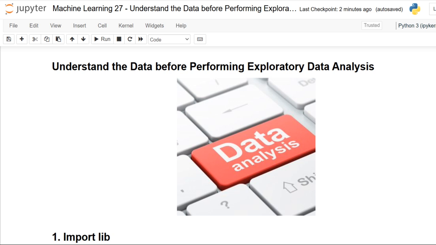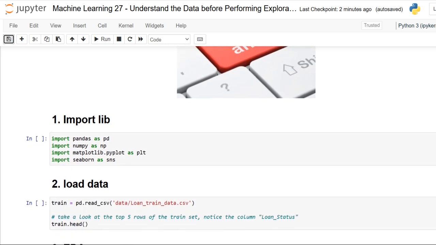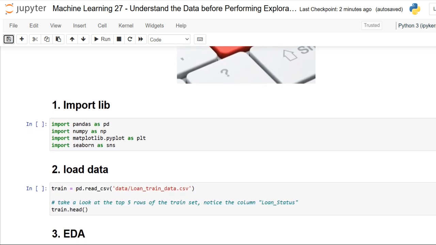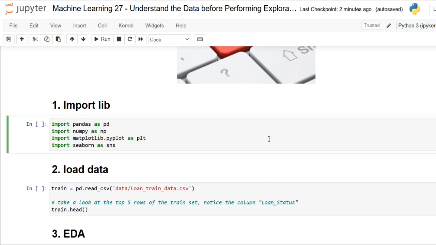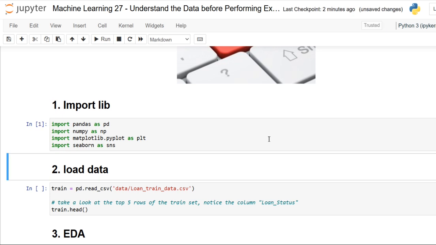Yes, dear friends. So before going on towards it, let me include the necessary libraries. Here I just execute it. Of course, you all know this: it is for data manipulation and data visualization, and this NumPy is for handling the arrays. And what is the exact data we are going to use? It is all about loan prediction data.